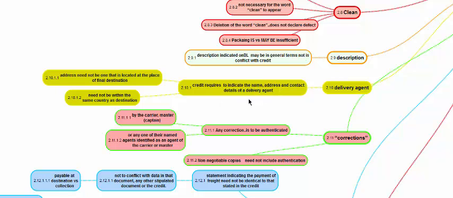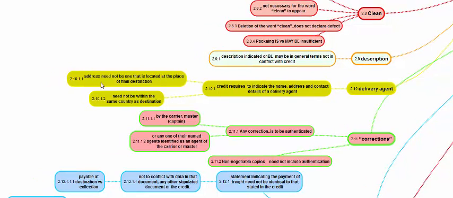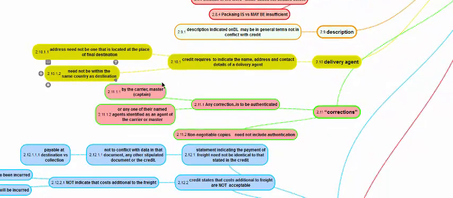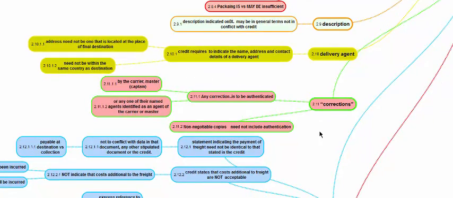Name, address and contact details are called for by the credit, not stipulated by the credit, called for by the credit. Then the address need not be the one located at the place of destination. If the shipment is happening to New York, the address need not be in New York. Also, it need not be within the same country as destination. The address of the delivery agent need not be in New York, need not be in New York State, need not be in United States of America also. It can be in any other country, the name of the delivery agent.